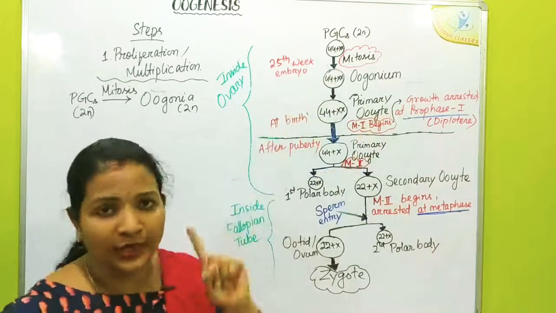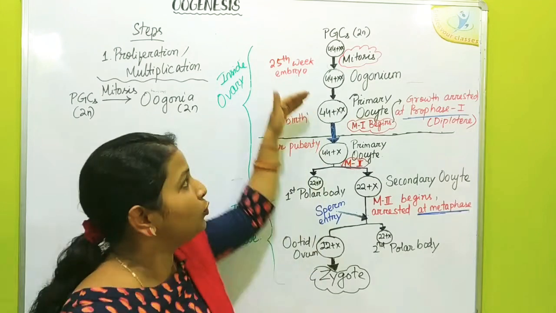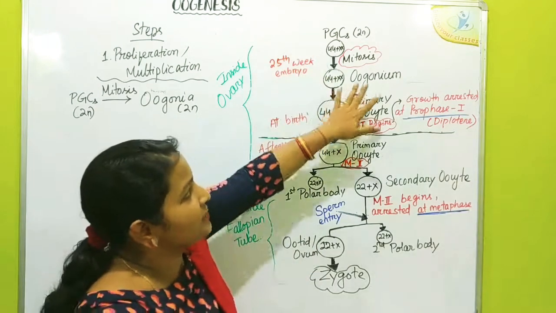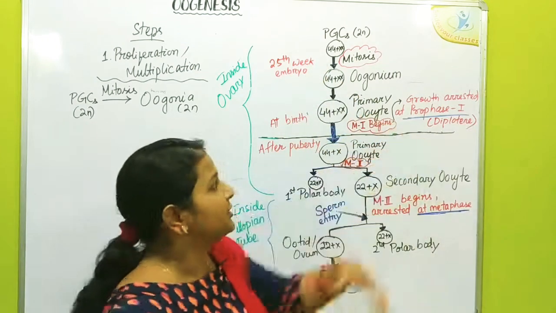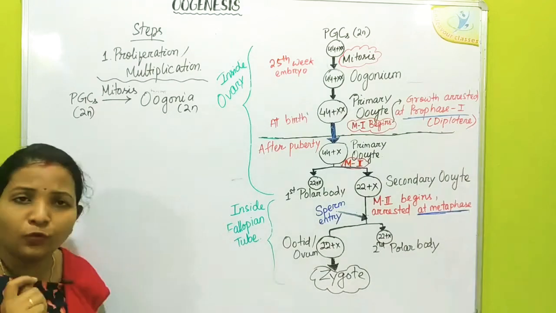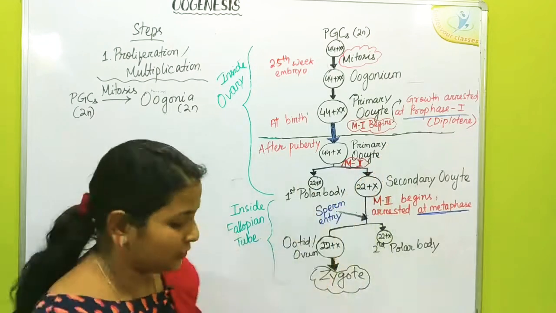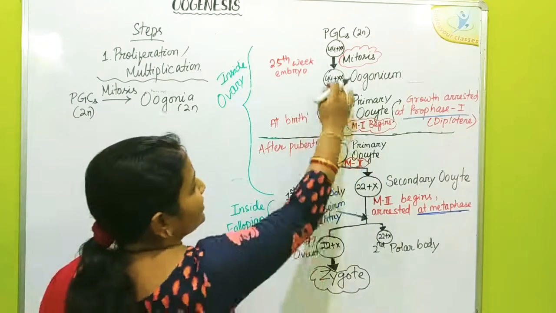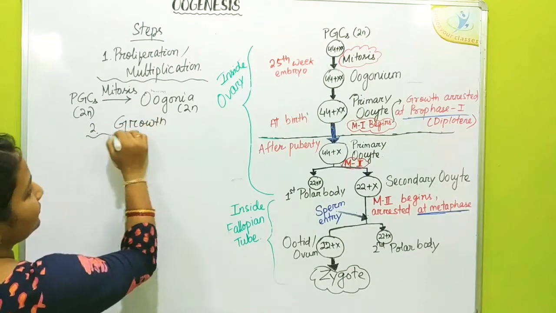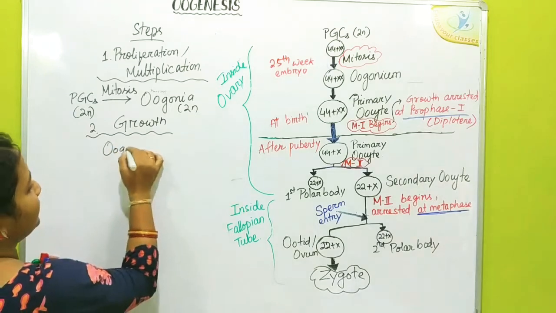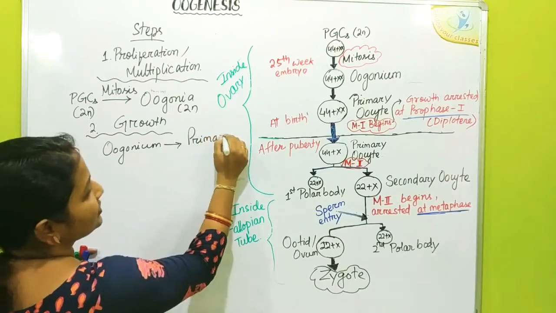Here I have taken only one oogonium. So here is one primary oocyte. The oogonium gets nourishment from outside and has converted to the primary oocyte. And this primary oocyte undergoes which phase? The meiosis phase. So now the growth phase is over. The second is the growth phase. What happens? The oogonium is converted to primary oocyte.